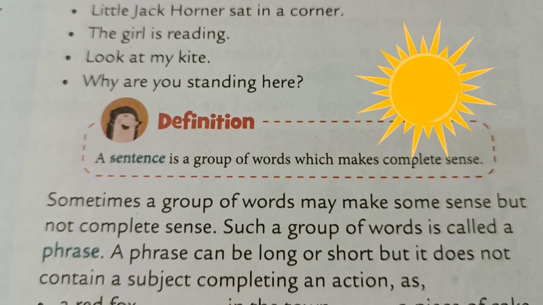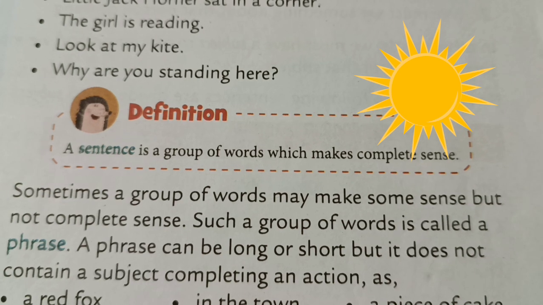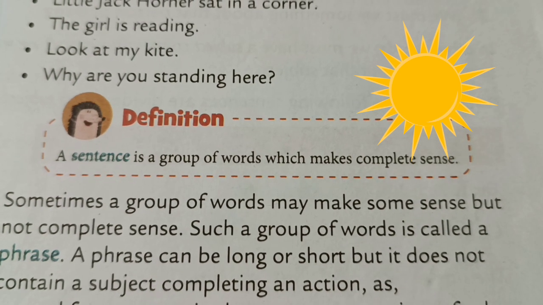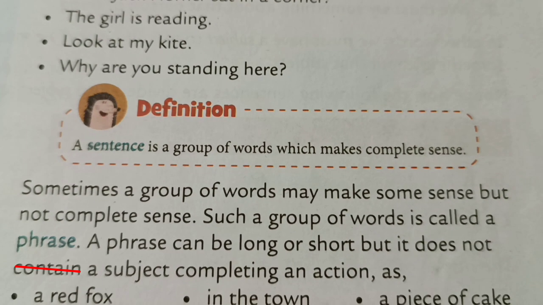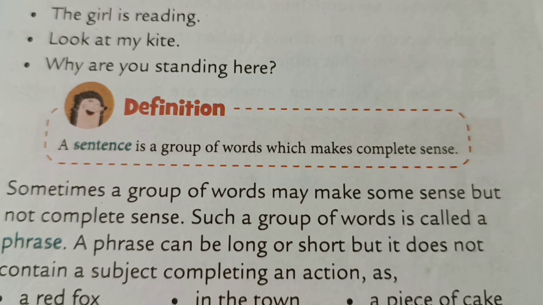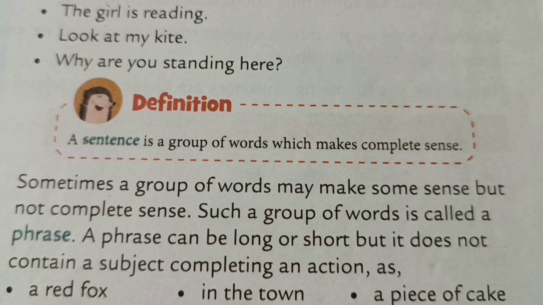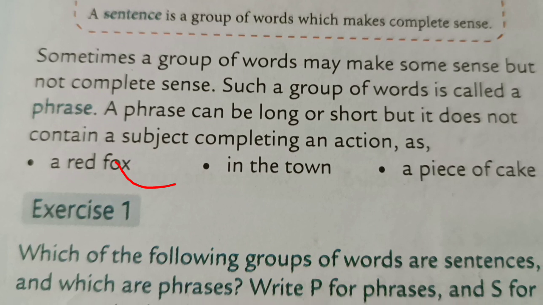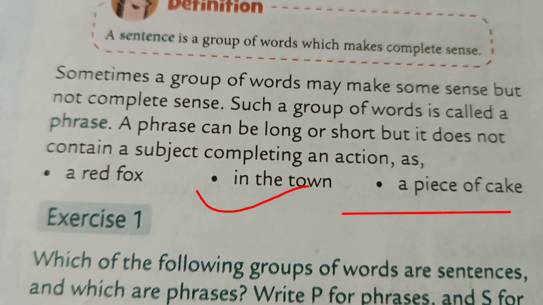Sometimes a group of words may make some sense but not complete sense. Such a group of words is called a phrase. A phrase can be long or short, but it does not contain a subject completing an action. As a red fox, in the town, a piece of cake.